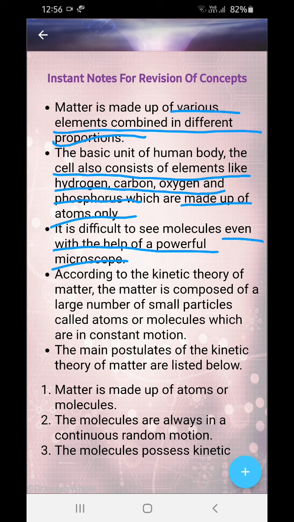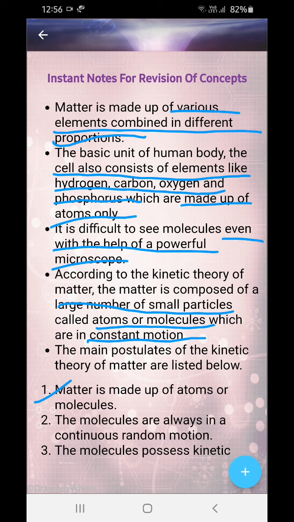Now you have to learn this theory very well: the kinetic theory of matter. According to the kinetic theory of matter, matter is composed of a large number of small particles called atoms or molecules, and they are in constant motion. So it's known as kinetic. Kinetic means moving. The main postulates of the kinetic theory of matter are: matter is made up of atoms and molecules. Now you may take a screenshot. I'll put time for you.